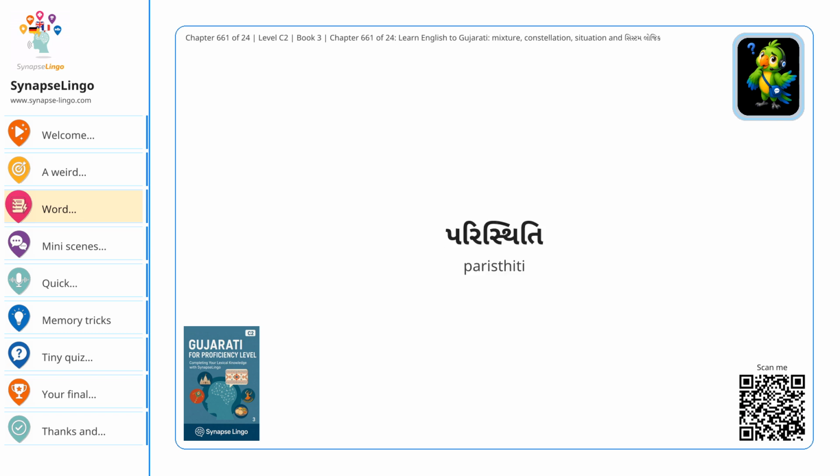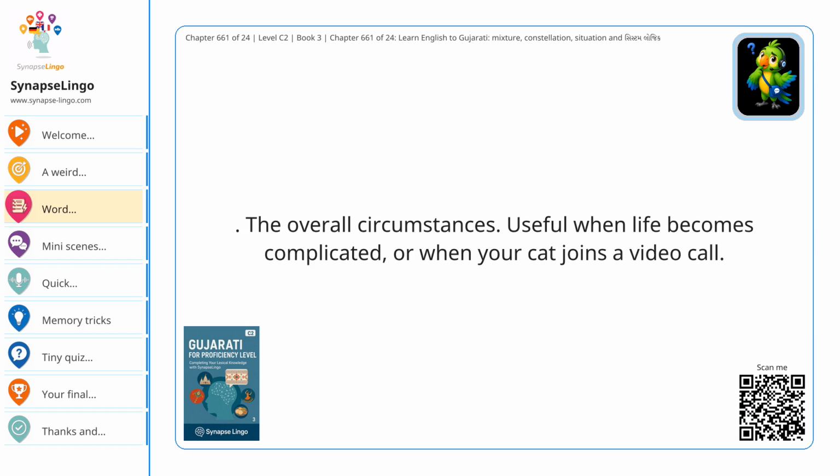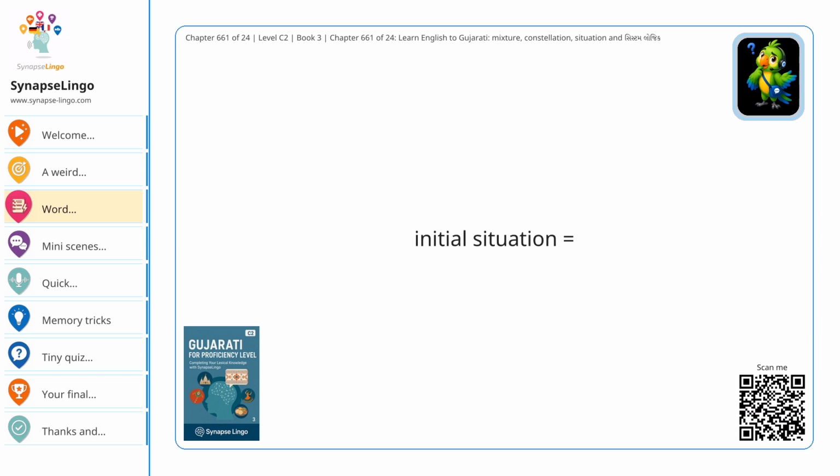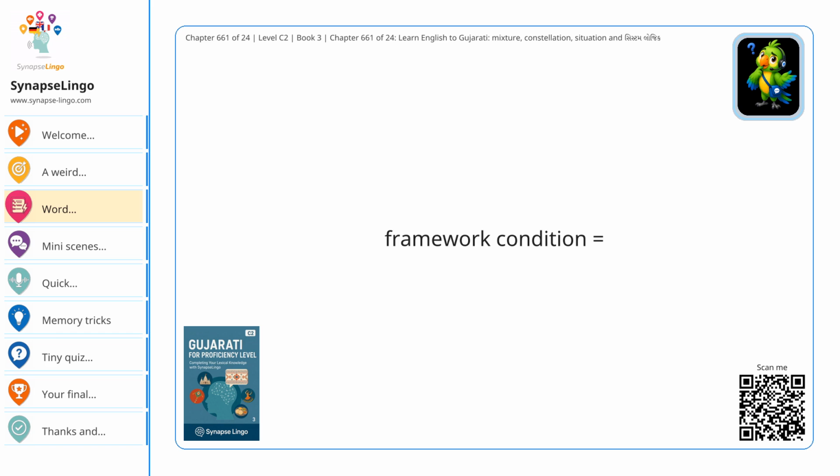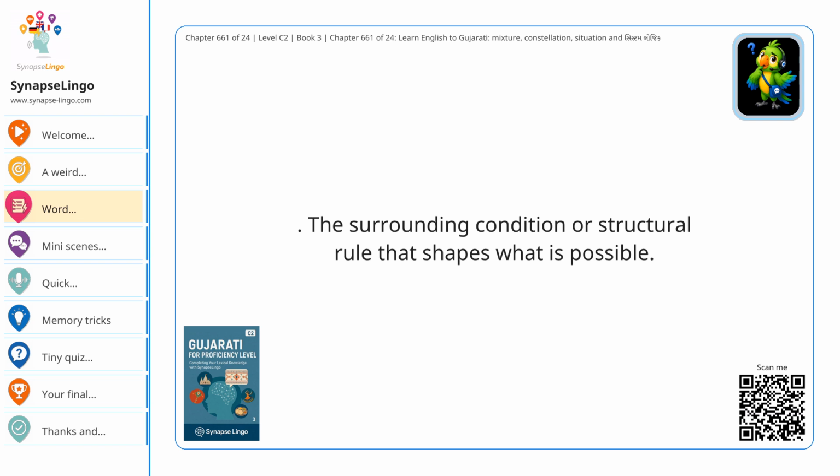Situation equals परिस्थिति. The overall circumstances. Useful when life becomes complicated or when your cat joins a video call. Initial situation equals आरंभिक स्थिति. The starting condition before things change. Before the chaos. Before the email marked urgent urgent urgent. Framework condition equals राहत शरत. The surrounding condition or structural rule that shapes what is possible.